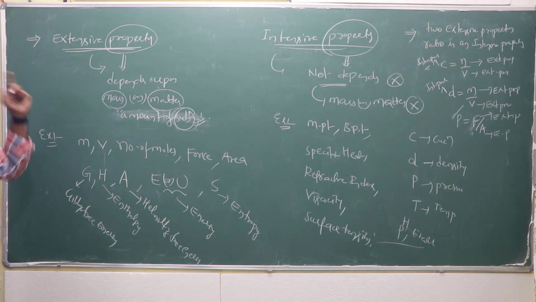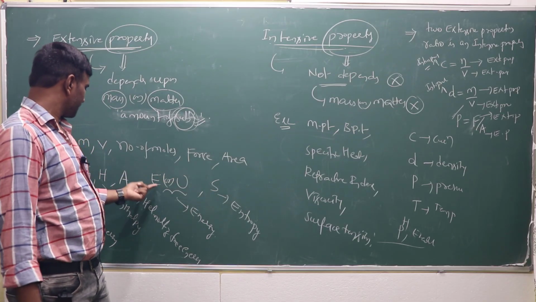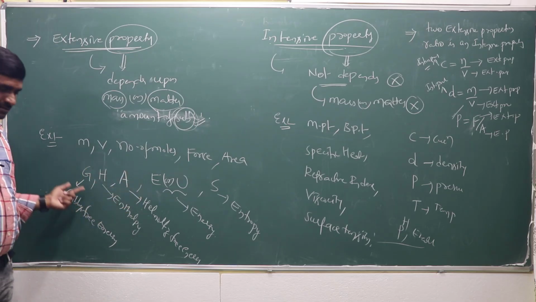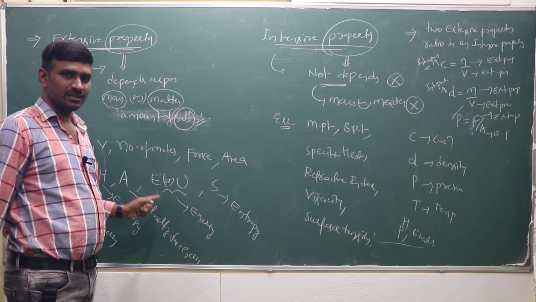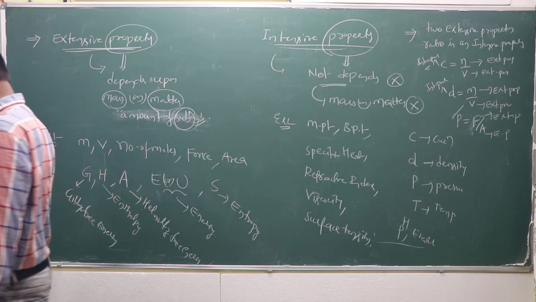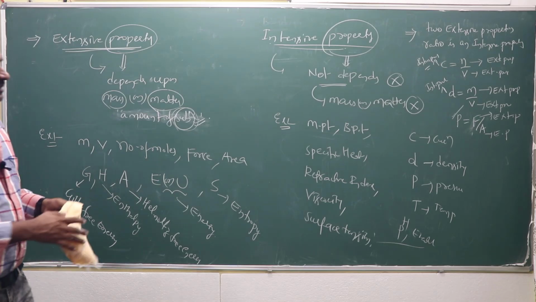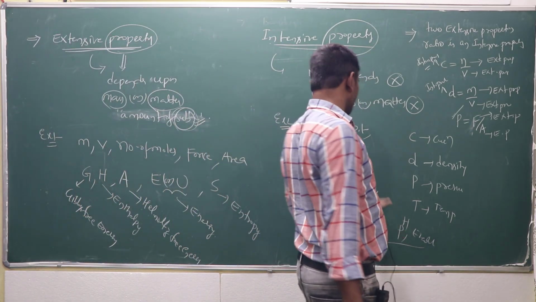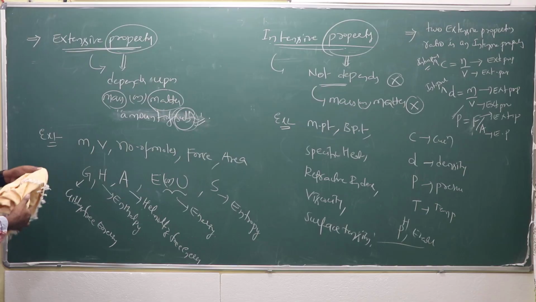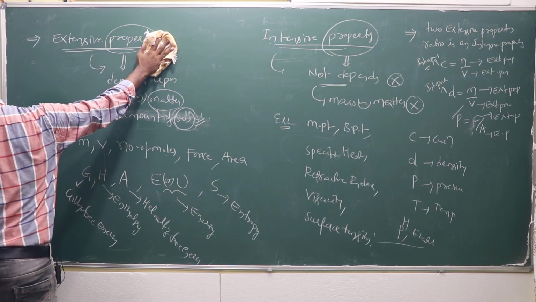We frequently use extensive properties because the thermodynamic properties are there: G, H, A, S, E, and V. All of them are thermodynamic properties. We use these functions frequently. And work and heat are also there. So here I mentioned intensive properties, and extensive properties, like mass and volume. And another one: what is a state function and what is a path function.